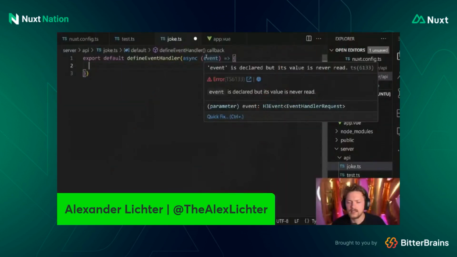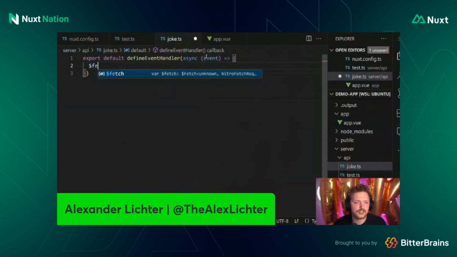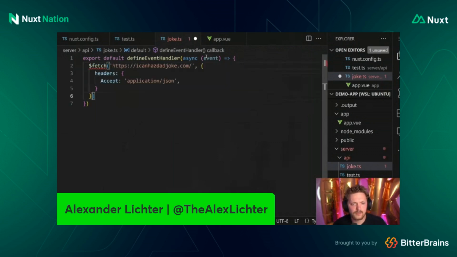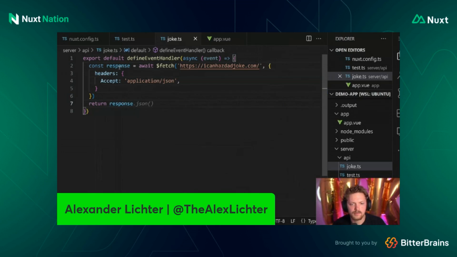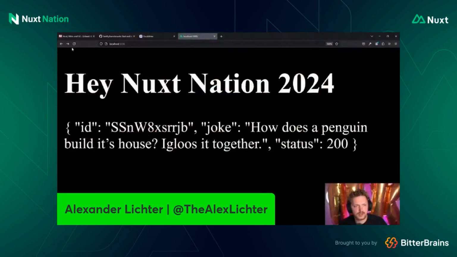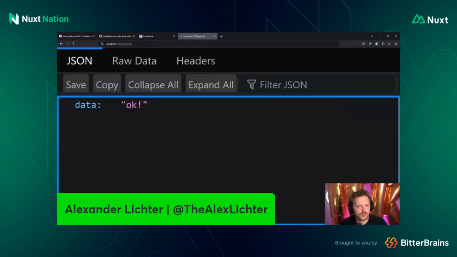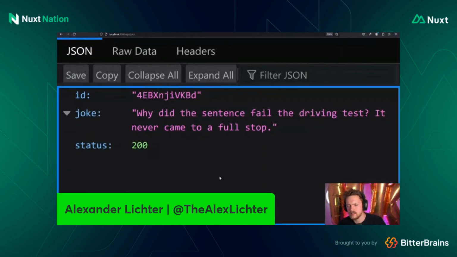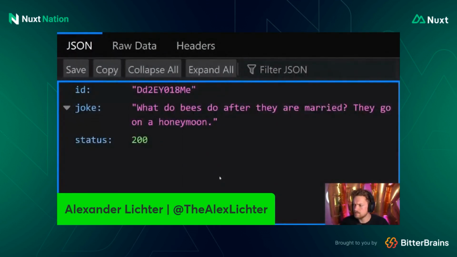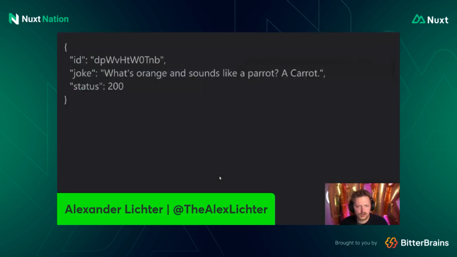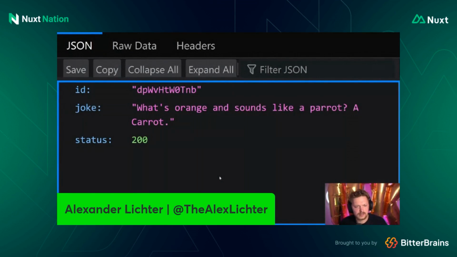Okay, so that means we go back here and say, okay, $fetch is what we use then. And we fetch the icanhazdadjoke API. We say const response, we await the whole thing, and we can just return the response here. Not a problem. Now, let's see how this works in our API. Of course, not test anymore. Now it's, we said joke or jokes. It was joke. Wonderful. So we get these now. Perfect. That's great. So that works pretty nicely.